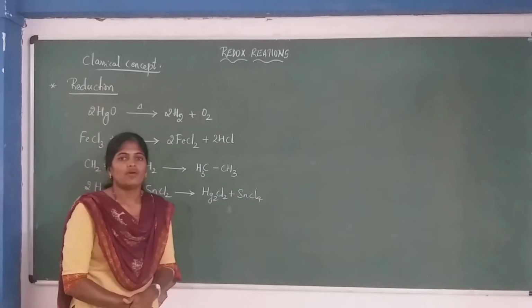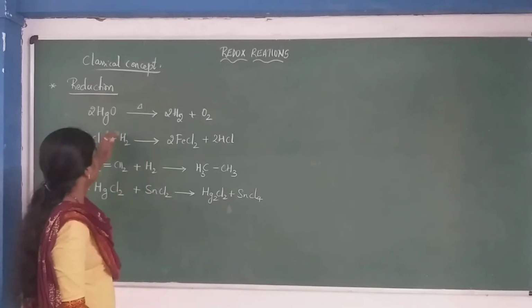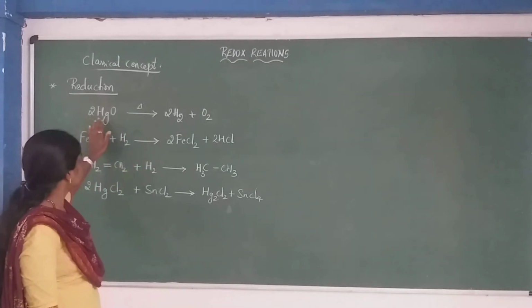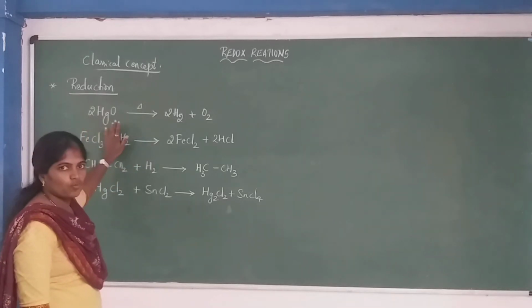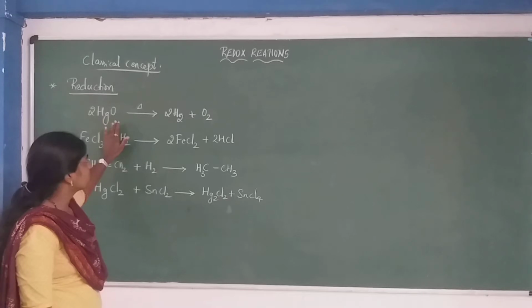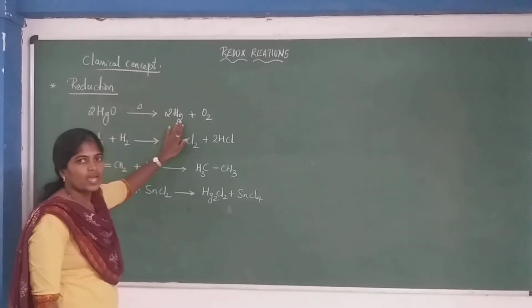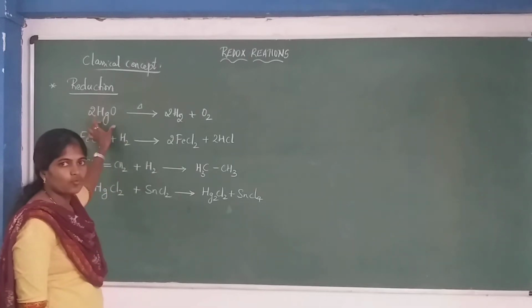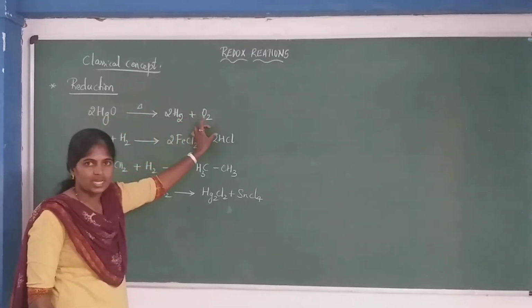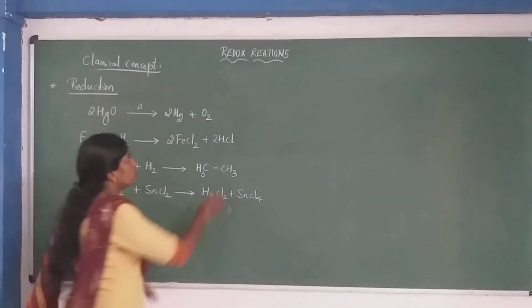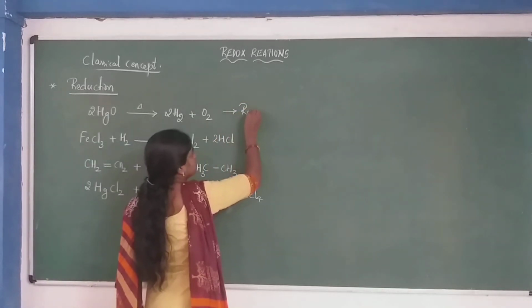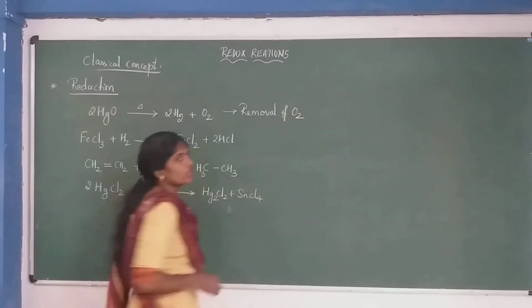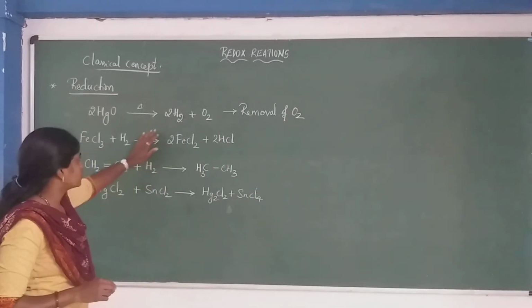Students, next we have reduction. Okay? So reduction, here we have several reactions. First we'll go through this. So HgO, that is mercury oxide, on heating gives Hg and O2. Okay? So here HgO becomes Hg and O2. So that is removal of oxygen.